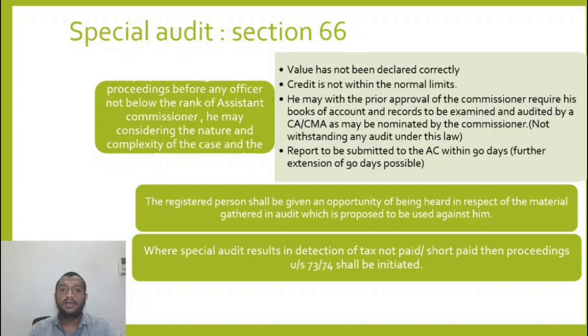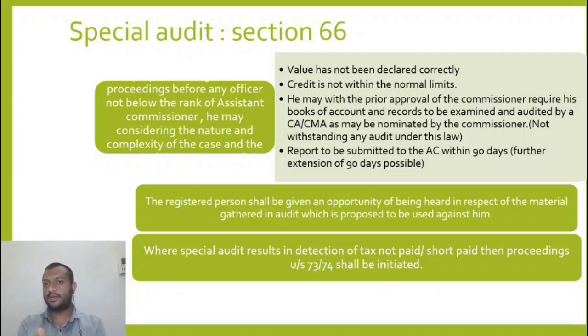No special audit. Only if he has doubtful valuation or feels the ITC has been availed beyond the limits. Let us say if he feels that the tax rate has been wrongly used, he cannot opt for special audit. He has to do that finding himself. So now he can ask a chartered accountant or cost accountant. The commissioner himself will prescribe who the CA or CMA will be, and he will conduct the audit of books of accounts and records. So the report should be submitted to the assistant commissioner.